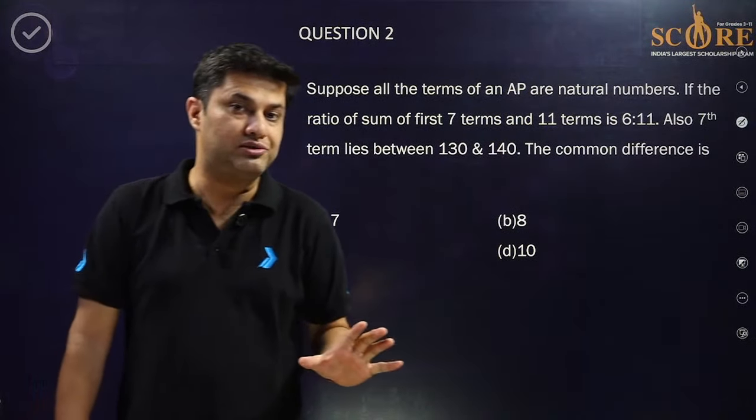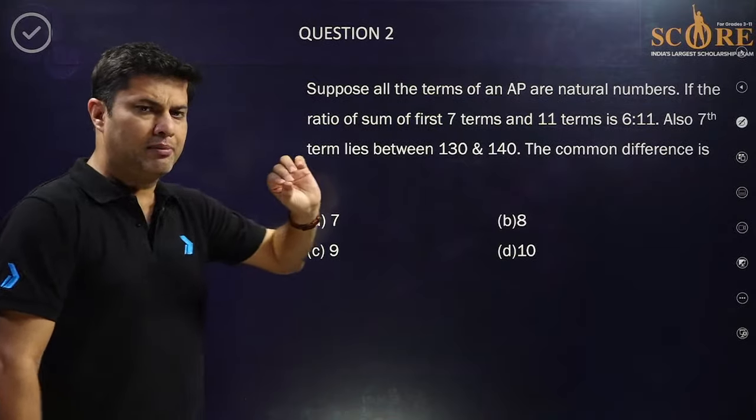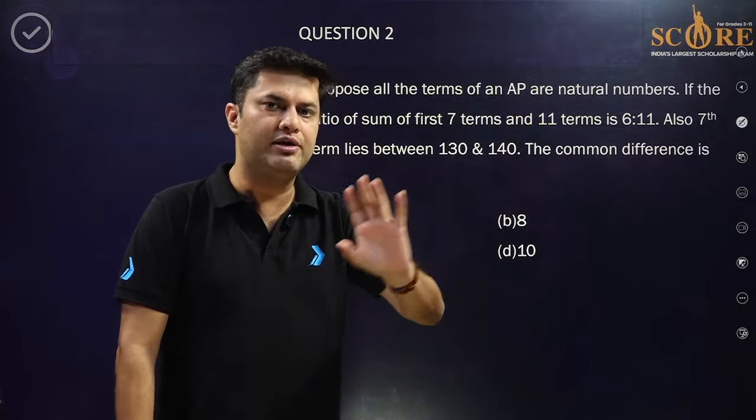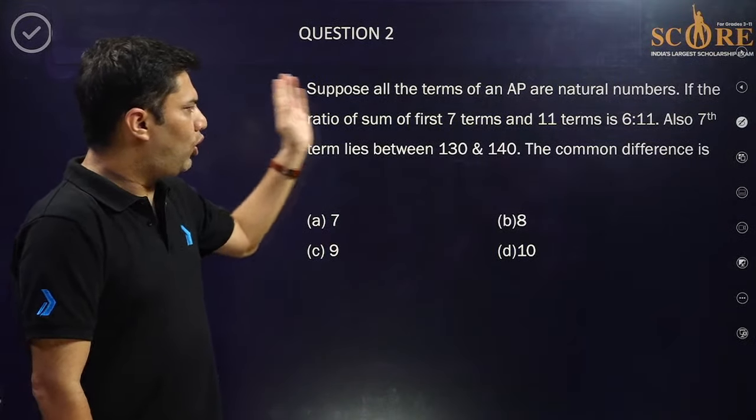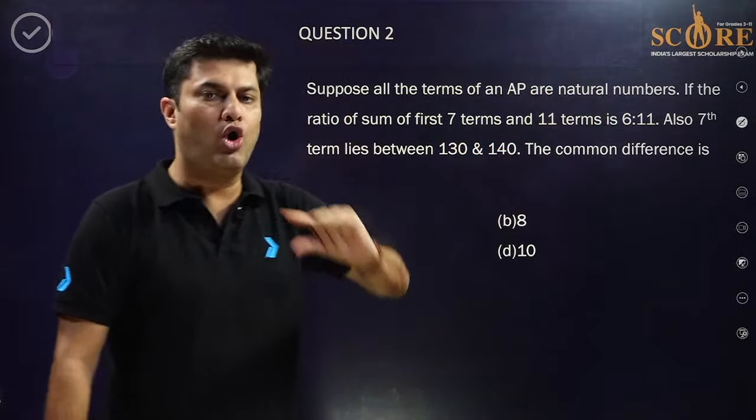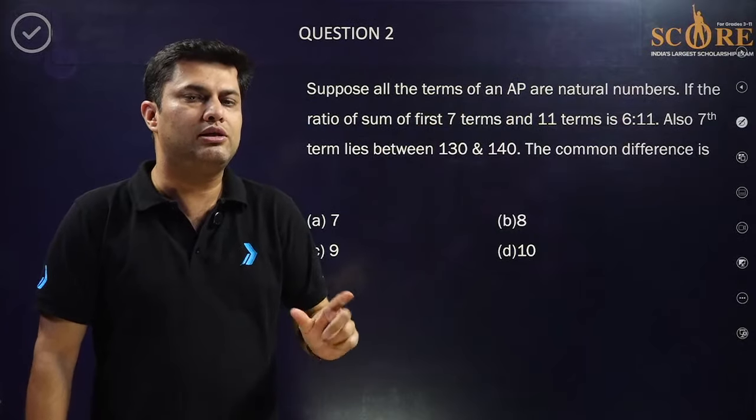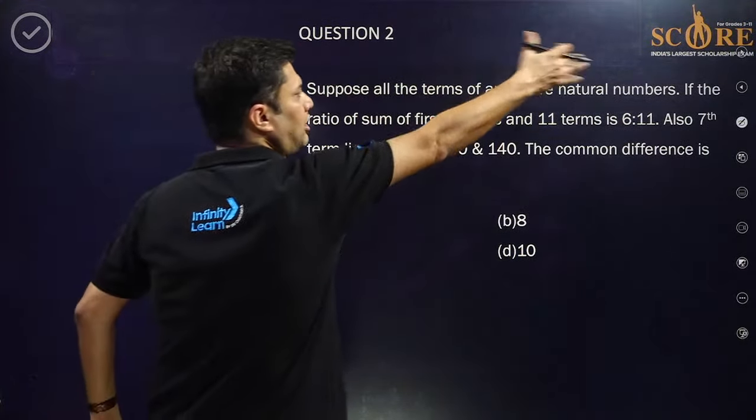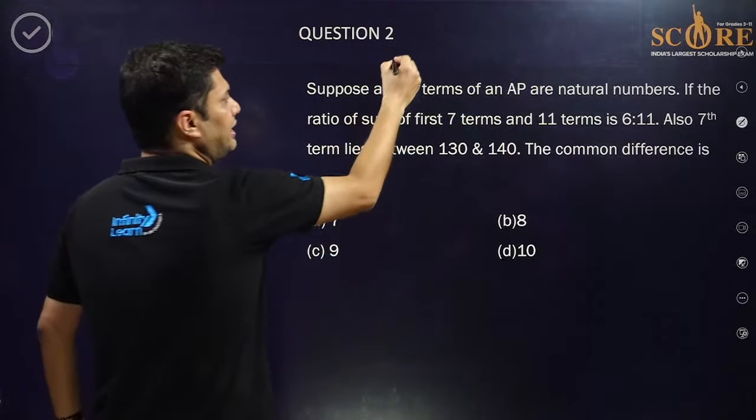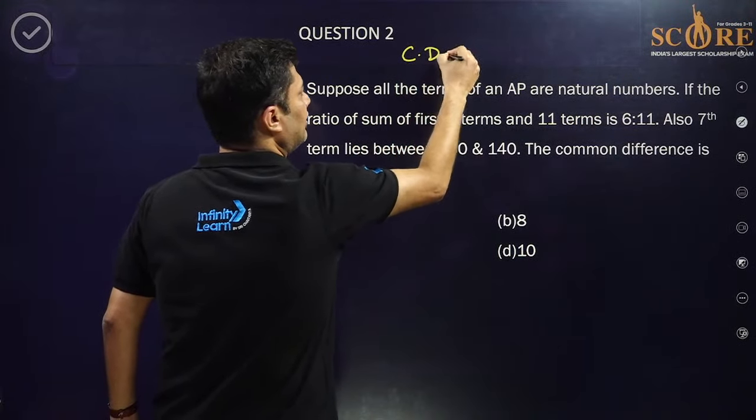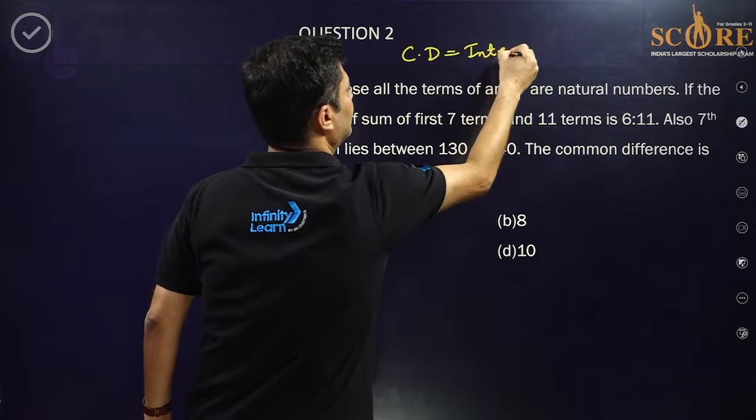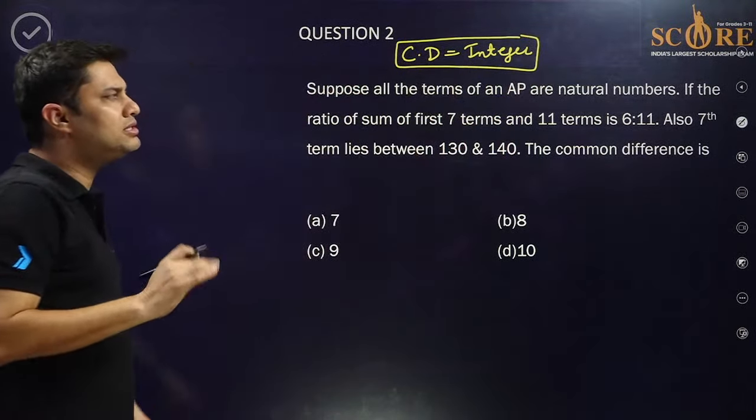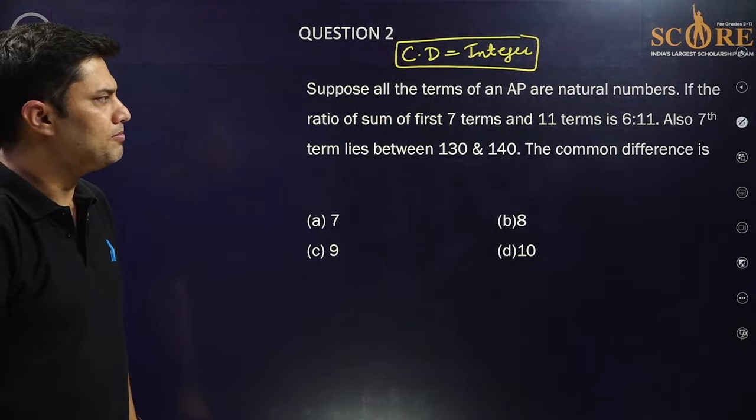That's a nice question. So let's do what's given in the problem. We don't have to overthink anything. You just have to do whatever is given in the problem. All the terms are natural numbers. If all the terms are natural numbers, then the common difference will be an integer, obviously. And the first line means that the common difference equals an integer.